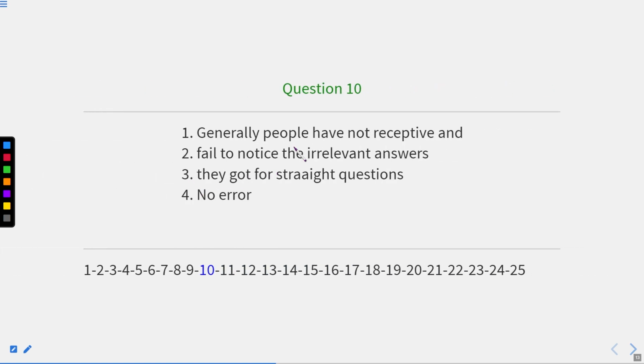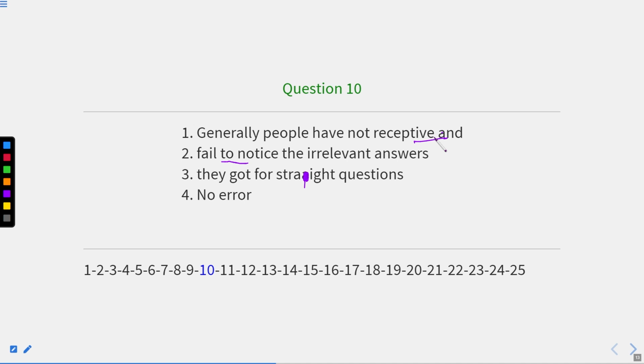That is question number 10. Generally, people have not receptive and fail to announce the irrelevant answers they got for straight questions. Now generally people do not have receptive and fail to notice. In this sentence we can see that people have not receptive.